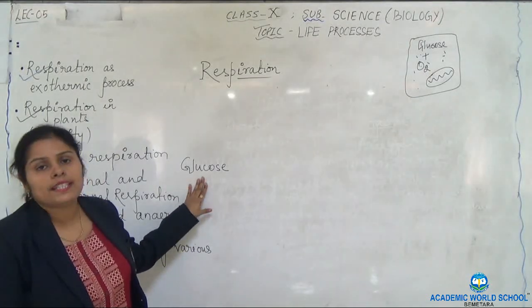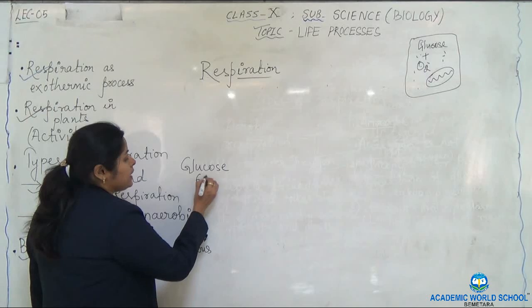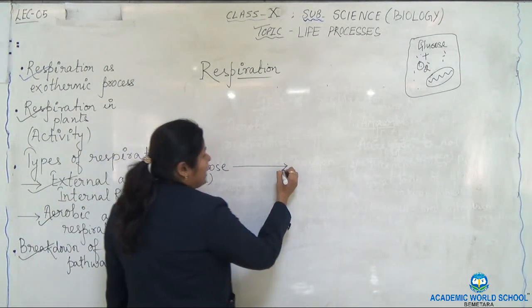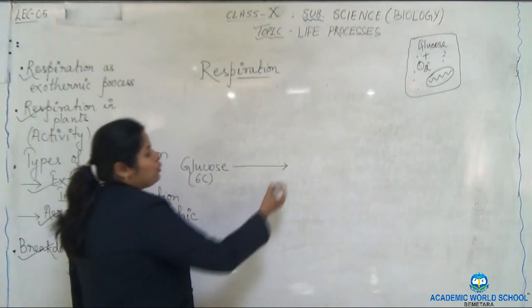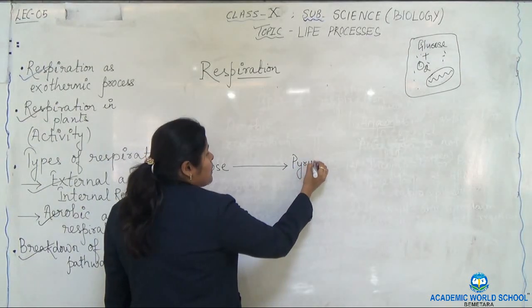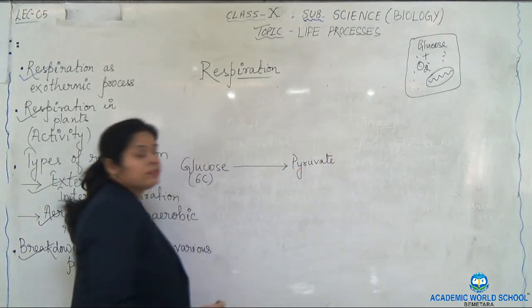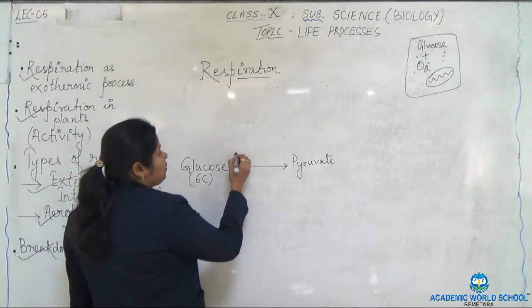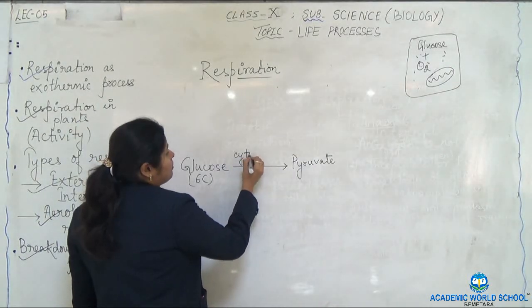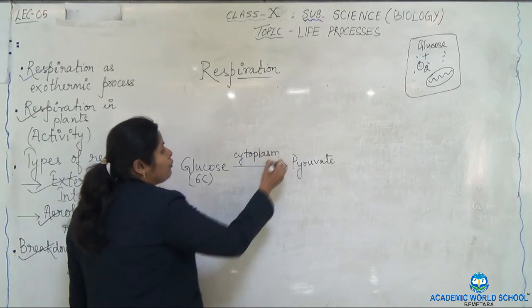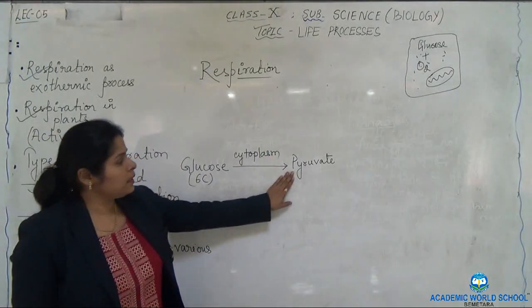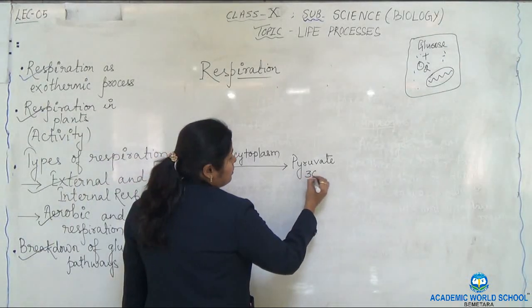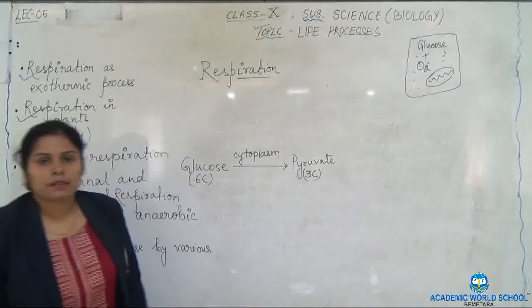This means glucose is a 6-carbon compound. This glucose is broken down to form pyruvate. This process takes place inside the cytoplasm. The breakdown of glucose into the first stable compound, that is pyruvate, is a 3-carbon compound.